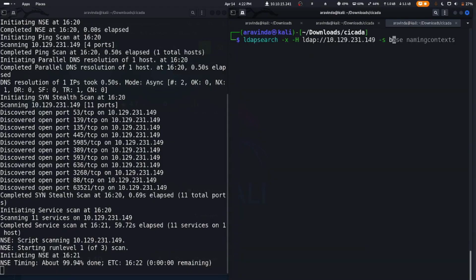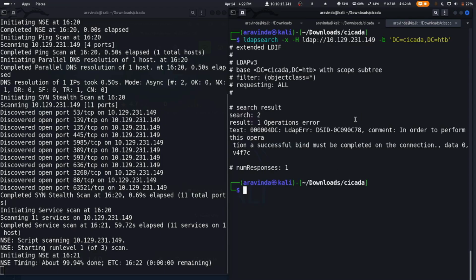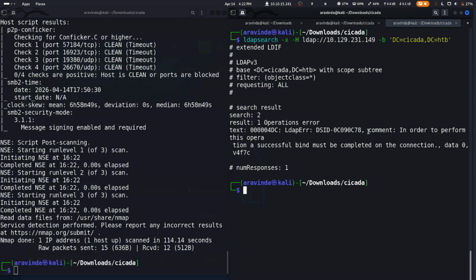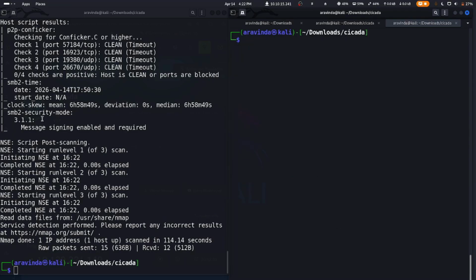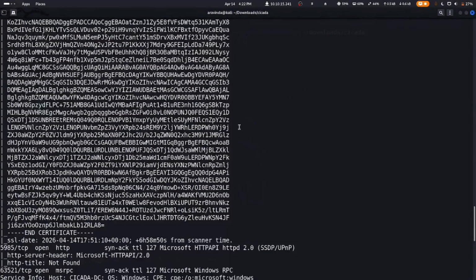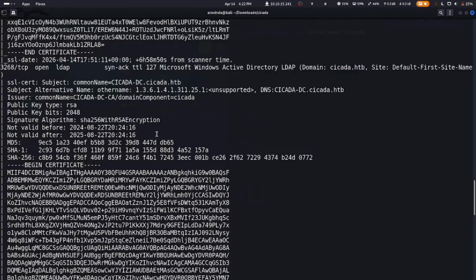We specify it using the -b option, and we try to get some username and password if any. We get an error, an operational error. So we have to move on to the next port or service, and let's check what is there in this nmap scan.